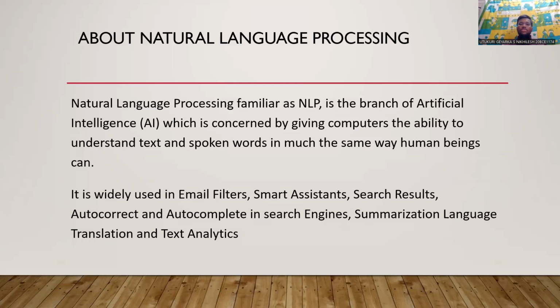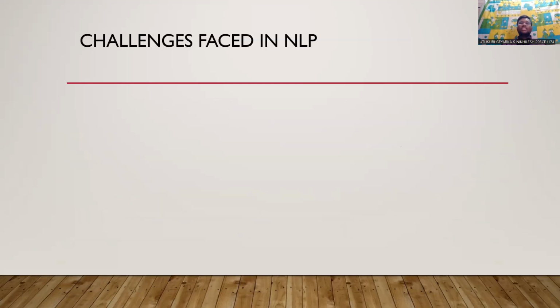This NLP is widely used in email filters, smart assistants, search results, autocomplete in search engines, summarization, language translation, and also in text analytics. Now let us talk about the challenges faced in NLP.